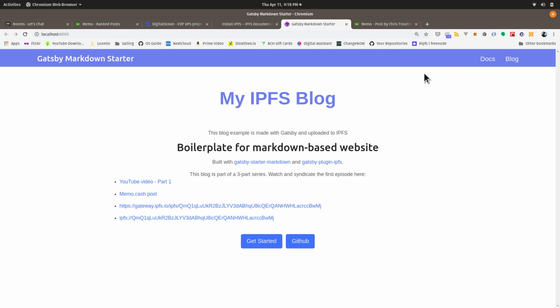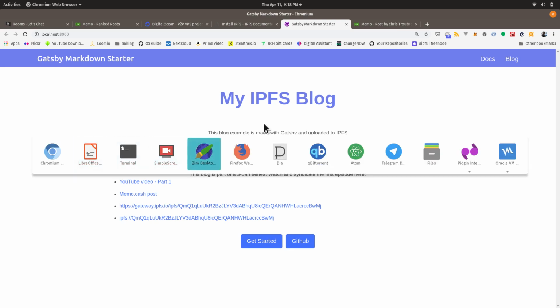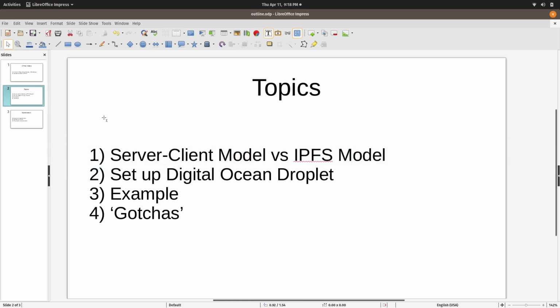For people who don't have the browser extension or don't know what IPFS is or how to use it, this link will go to the IPFS gateway. There's also a Cloudflare gateway, and they'll be able to download the content from there, or in this case, view this website. Although these are links to the video I made, not this website. So anyways, these are the changes I made, and these are the topics I'm going to cover in this video.